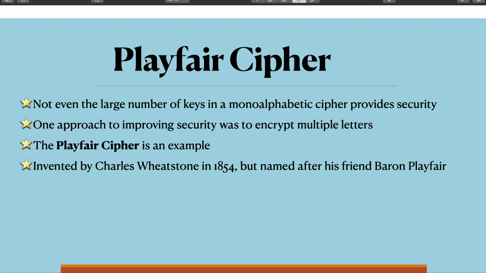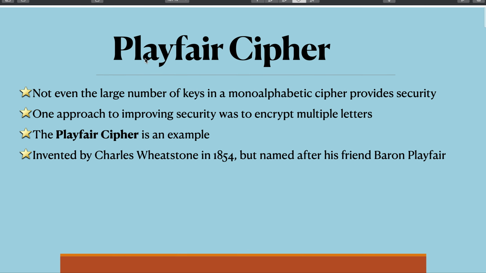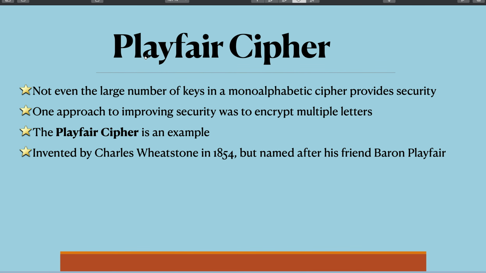Hello everyone. In this video we are going to learn about the next kind of substitution cipher, which is the Playfair cipher. From the previous substitution ciphers which we have learned, the basic thing we have come across is that the same alphabet will be repeated or substituted with the same ciphertext. So in that case, the cryptanalysis is a little easier in the case of multiplication ciphers and additive ciphers like the Julius Caesar cipher.